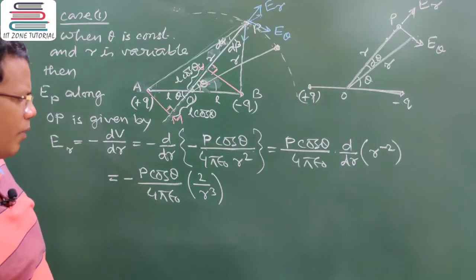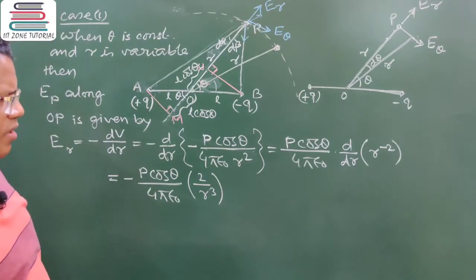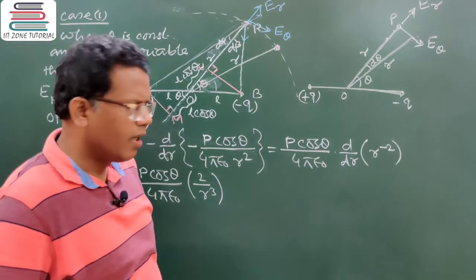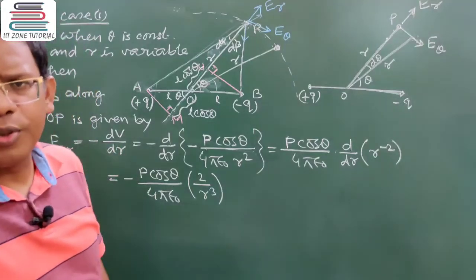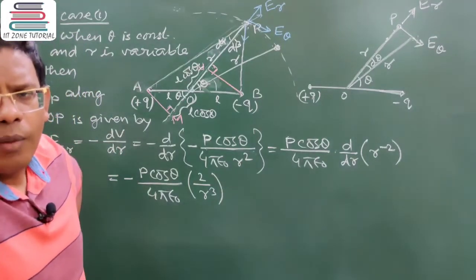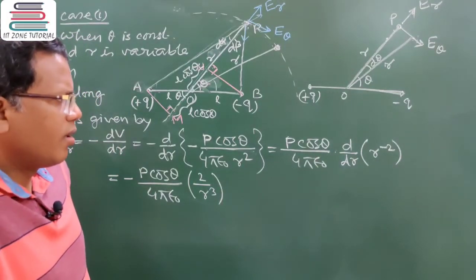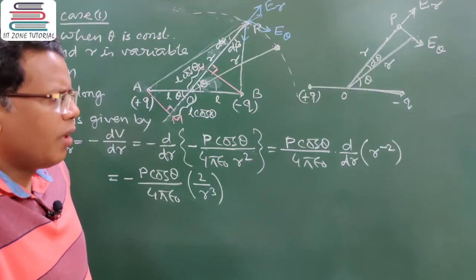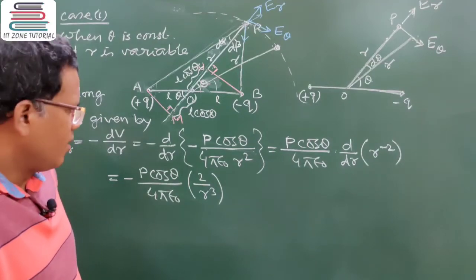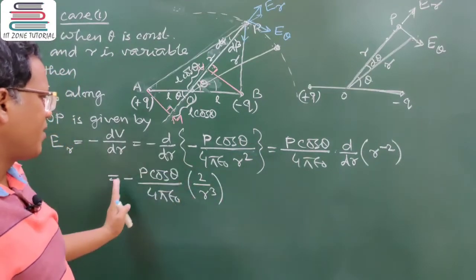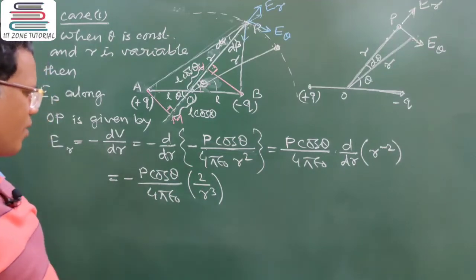R to the power minus 2 on differentiating with respect to r using the general formula x to the power n, how much can we write? We can write minus 2 into r to the power minus 3. Minus 2, minus I have taken out, so 2 by r cube. Clear?